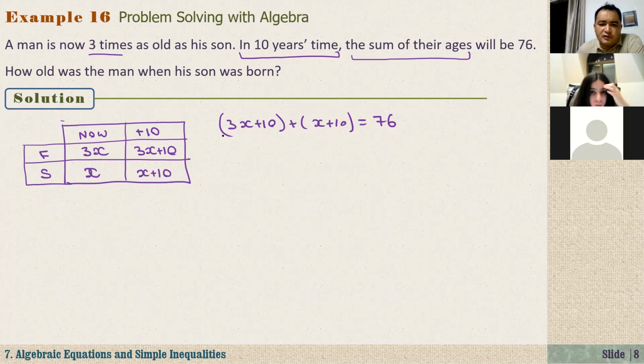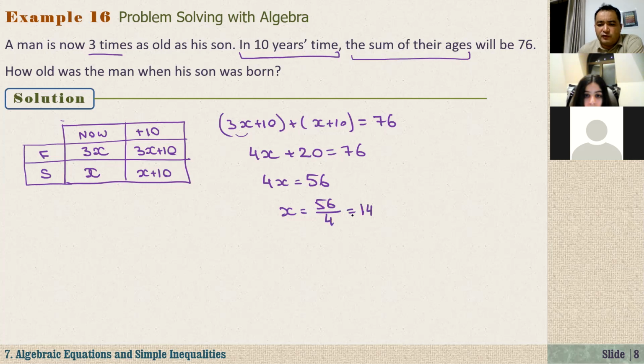So let's simplify. First, 3x plus x, that's equal to 4x. 10 plus 10 is equal to 20. On the right hand side, we have 76. Or 4x equals, take 20 to the right hand side, 76 minus 20, that's equal to 56. And what is x? x is 56 over 4, that's equal to 14. That is the first step.